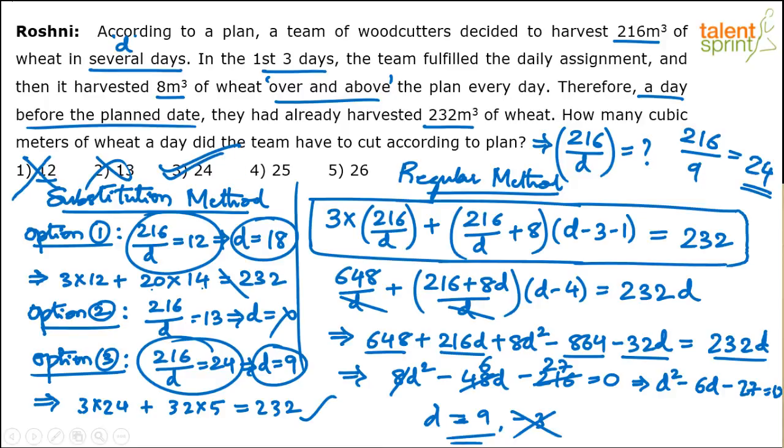Similarly, if at all you have to eliminate, 25 and 26 also will get eliminated directly. Why? Because 216 by 25 is a non-integer value. Number of days cannot be non-integer. 216 by 26 also will be a non-integer value. So if you actually see, the elimination method or substitution method is very easy, because option 2, option 4 and option 5 directly get eliminated since they give us a non-integer value for number of days. The only two options that we'll have to verify are 12 and 24. 12 we will know that it's not satisfied. So obviously 24 has to satisfy. So that's the way you go with options and get the answer really quick.